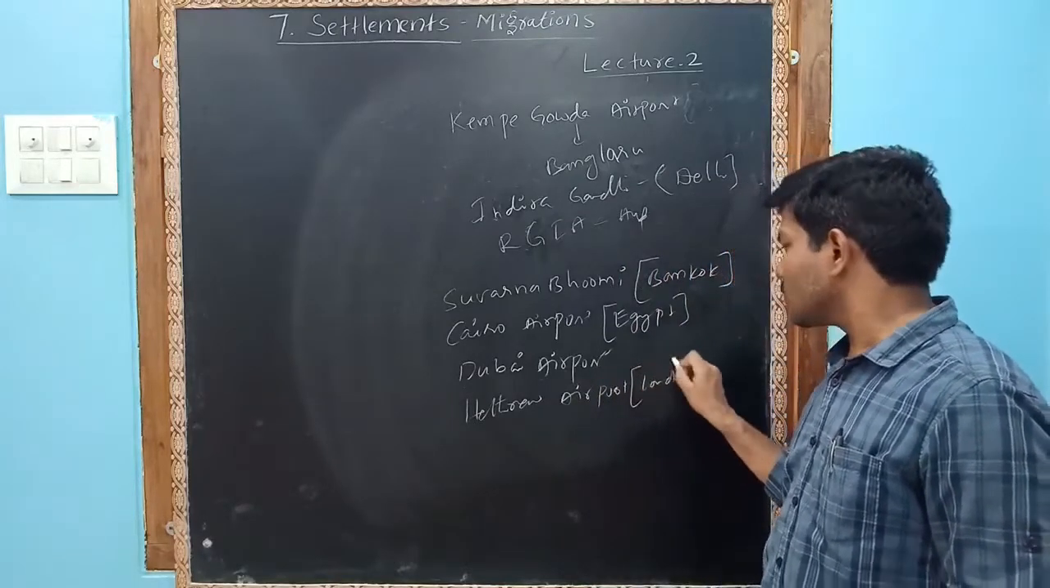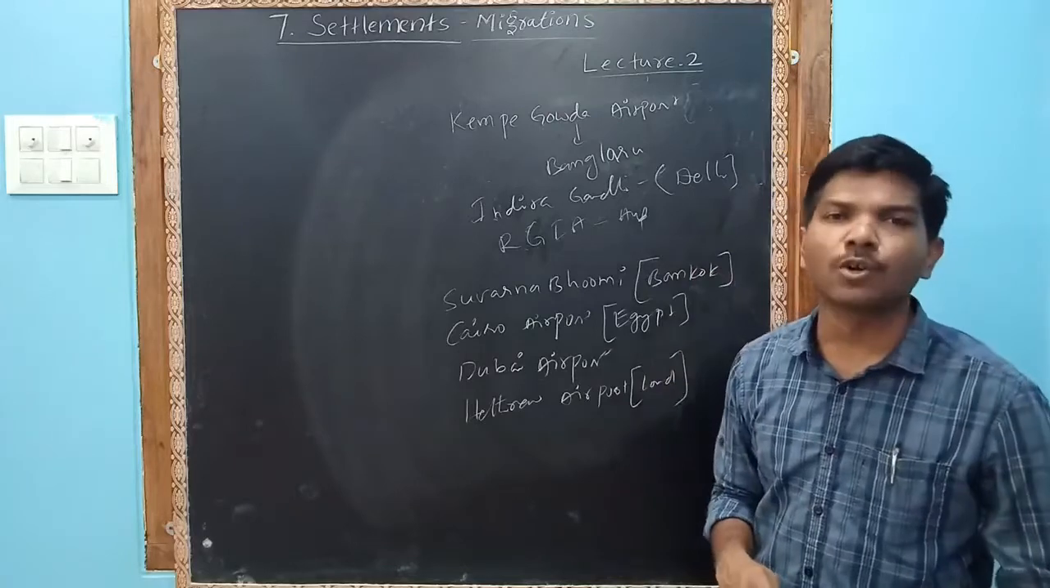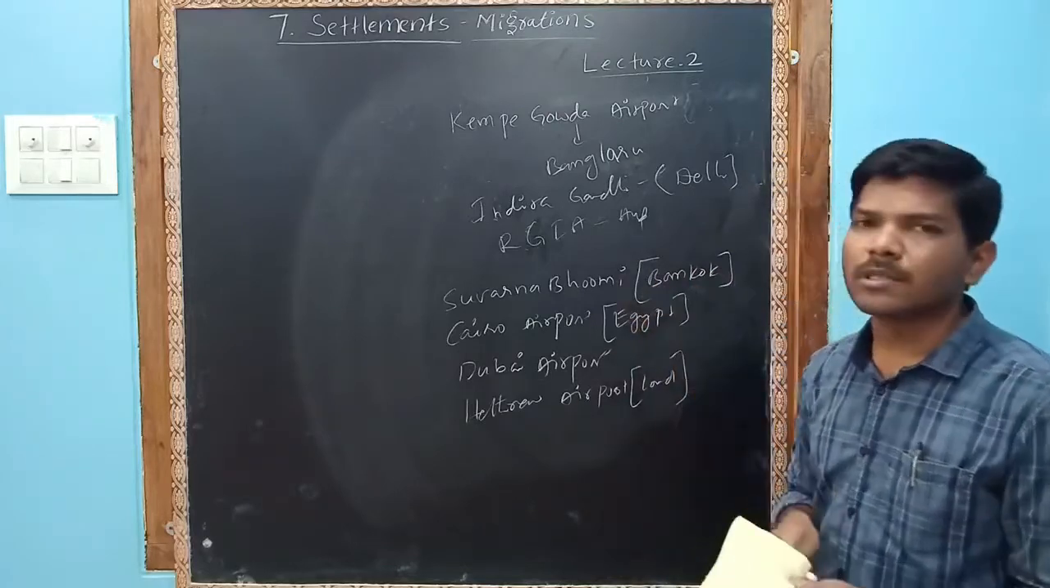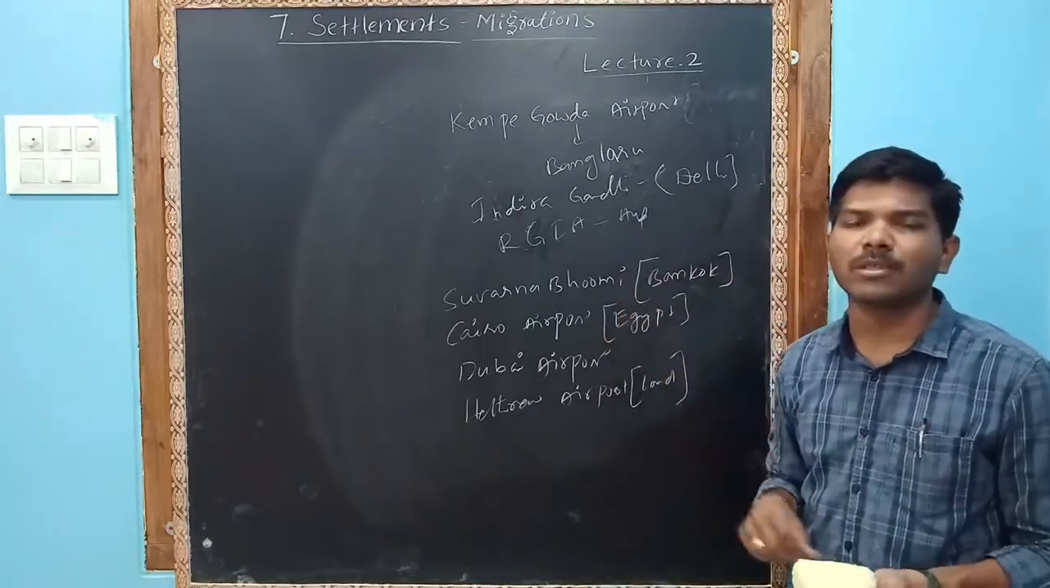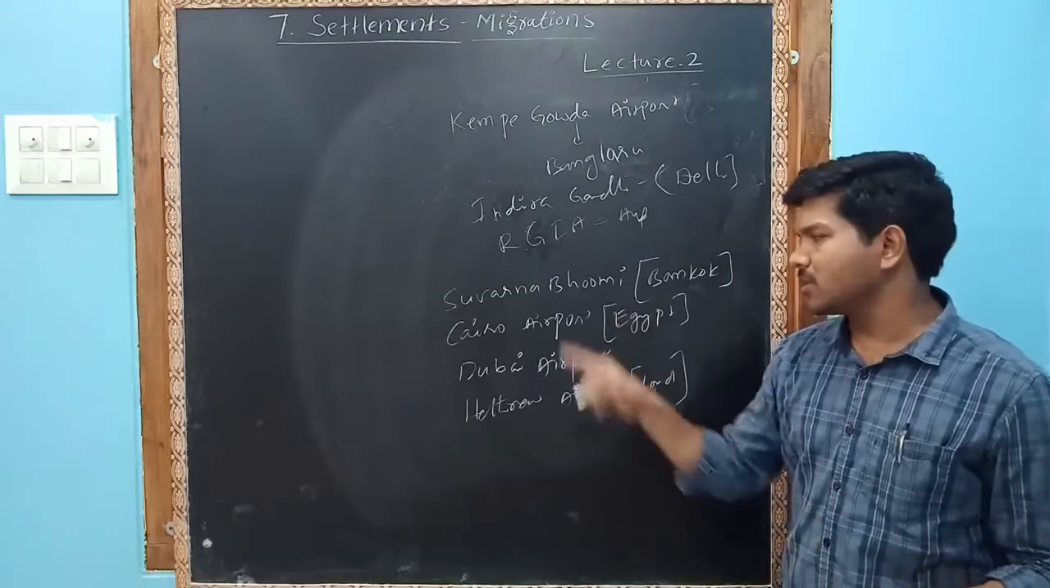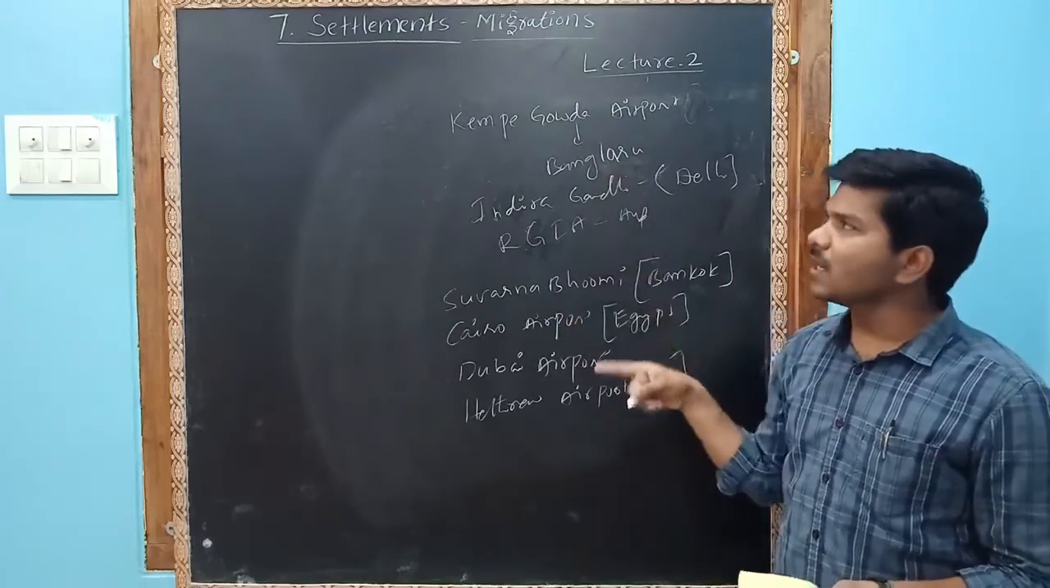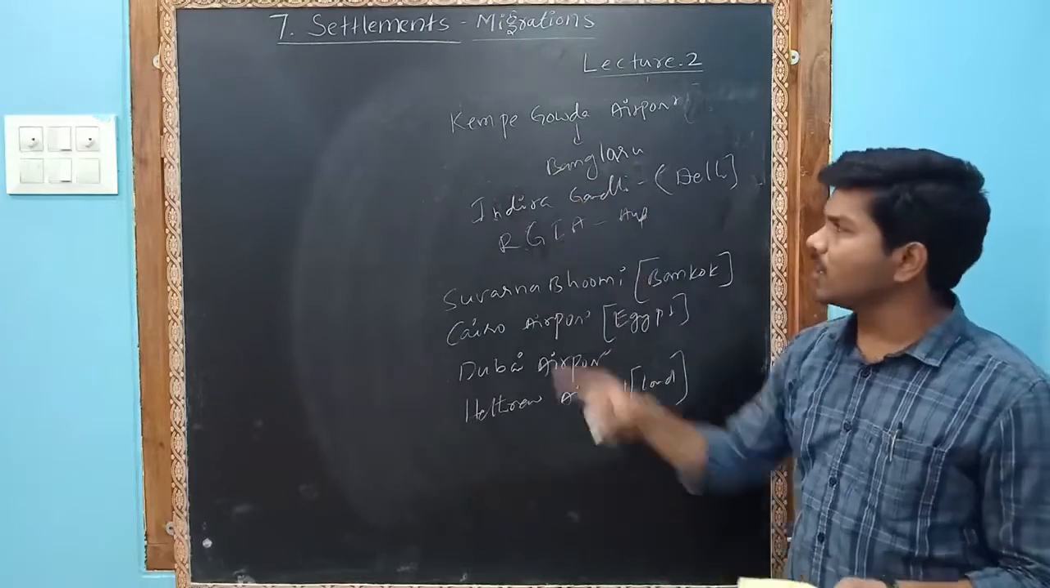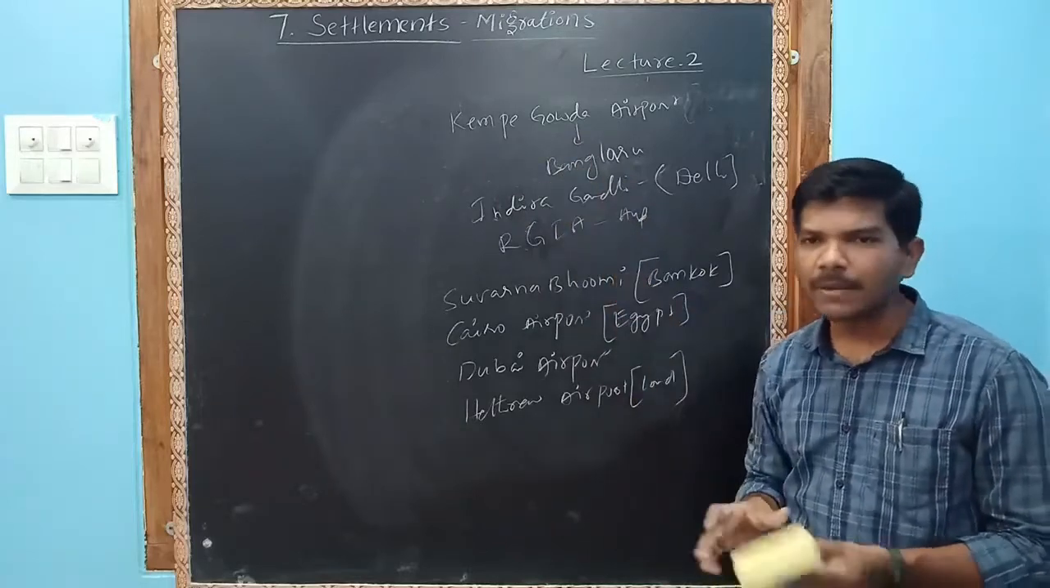So these are examples of the aerotropolis. They may ask, give examples of international aerotropolis. These four are examples. And these three are our Indian aerotropolis examples. Okay.